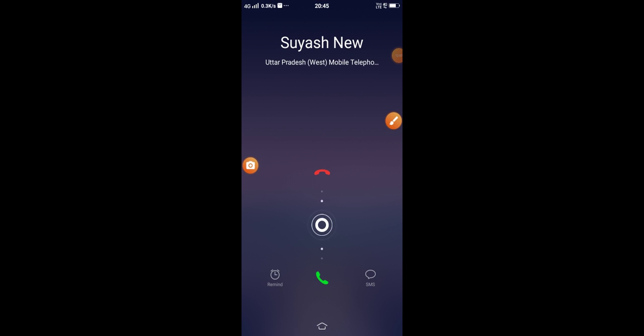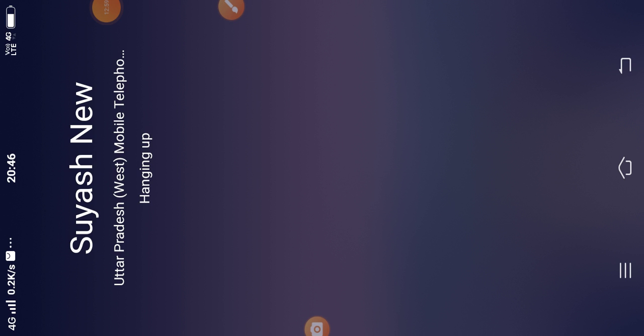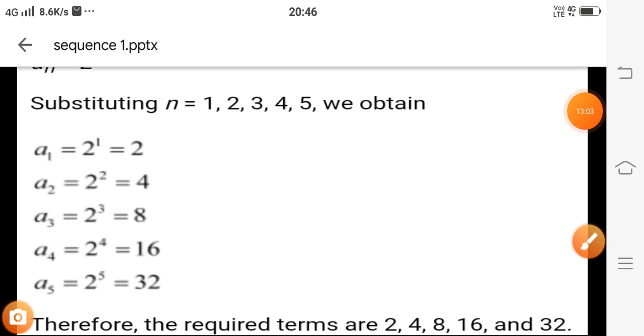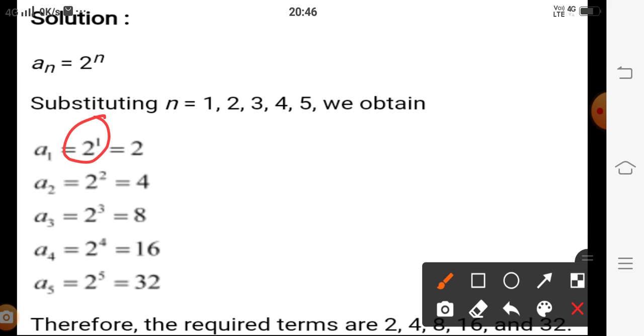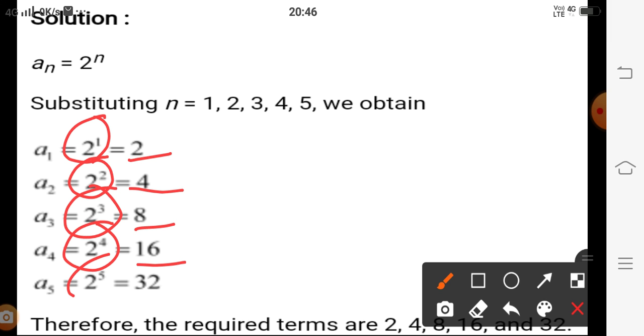Here n is 1, 2, 3, 4, 5, then 2 raised to power n: 2 raised to power 1 is 2, 2 square we know is 4, 2 raised to power 3 is 8, 2 raised to power 4 is 16, and 2 raised to power 5 is 32. These are the required first 5 terms of the given sequence.